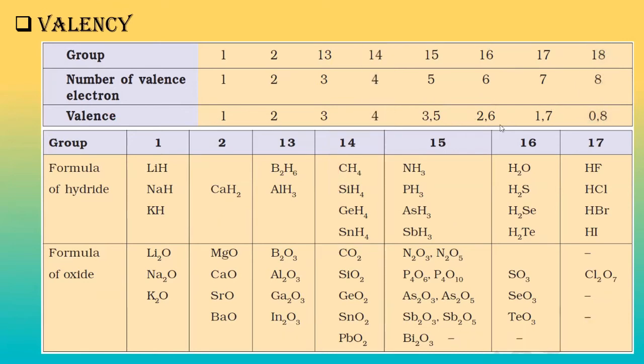Because without proper understanding, it is not possible for you to remember, as there are a large number of oxides and hydrides. But what we can do is see who is the partner. By seeing the partner of hydrogen and oxygen, we can clearly predict whether it will be acidic or basic, whether it will be hydrogen compounds or hydrides.